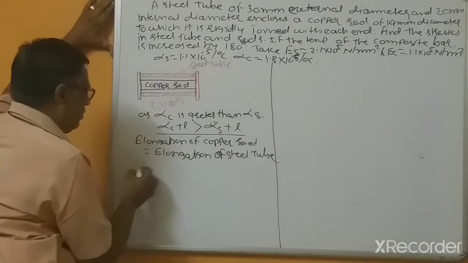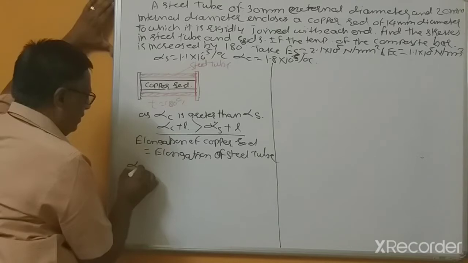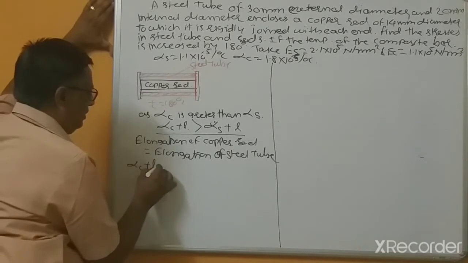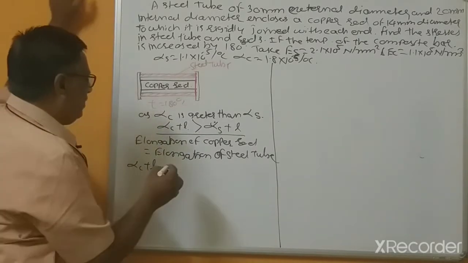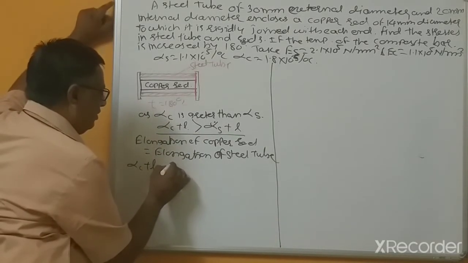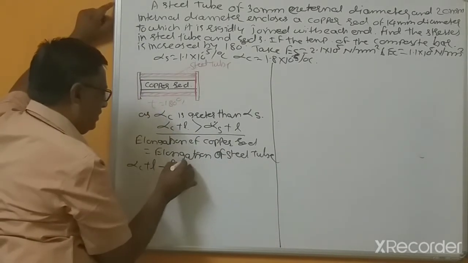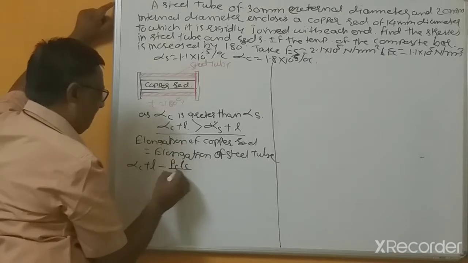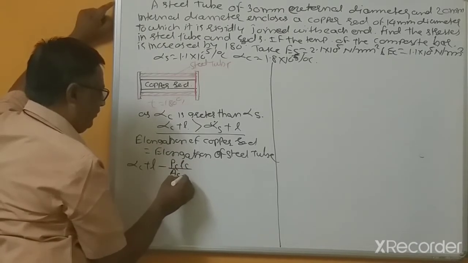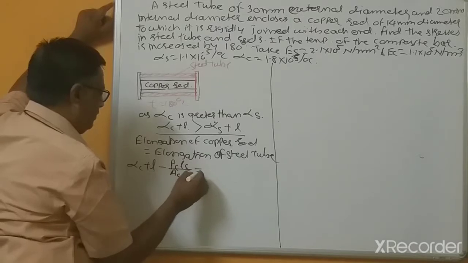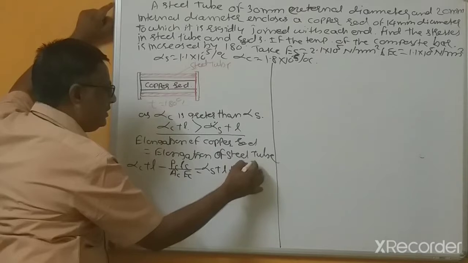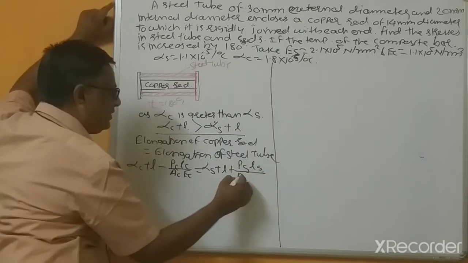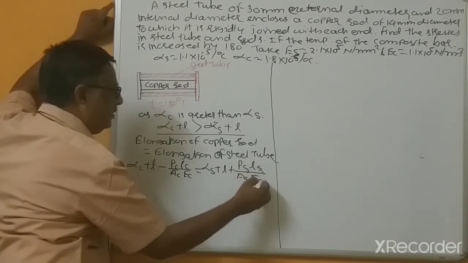Now the elongation of the copper, alpha c T L minus, since this elongation is restricted, we can write P c L c divided by A c E c, equal to alpha s T L plus P s L s divided by A s E s.